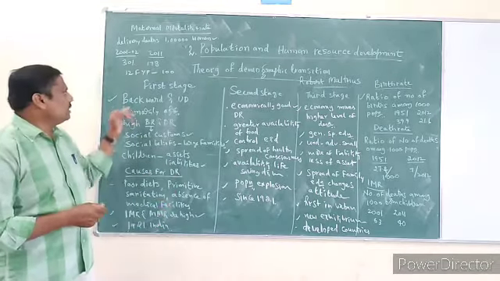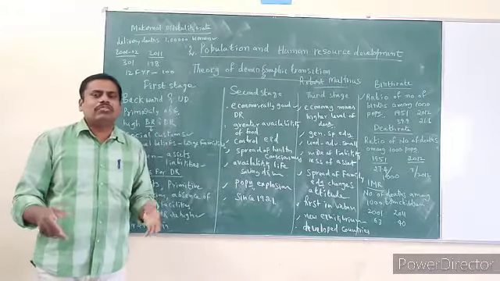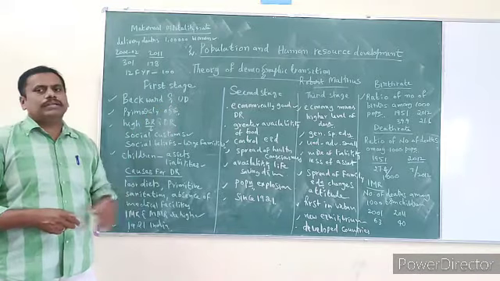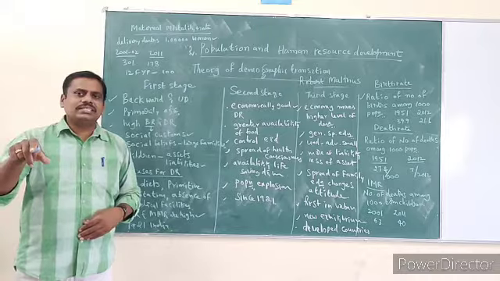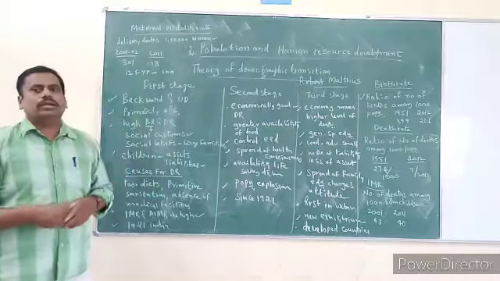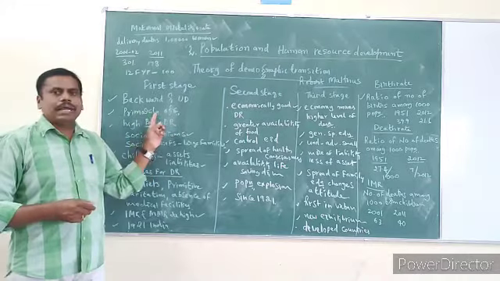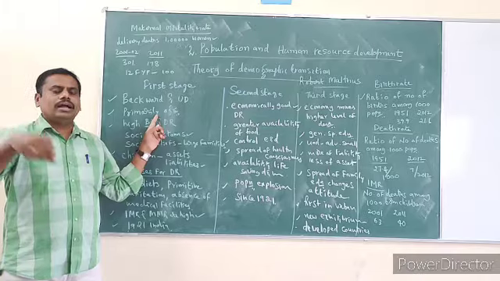See, in the first stage what will happen? Most of the economies which were backward and underdeveloped generally come under the first stage. Generally, the countries in the first stage are backward and underdeveloped, and those countries primarily depend on agriculture.